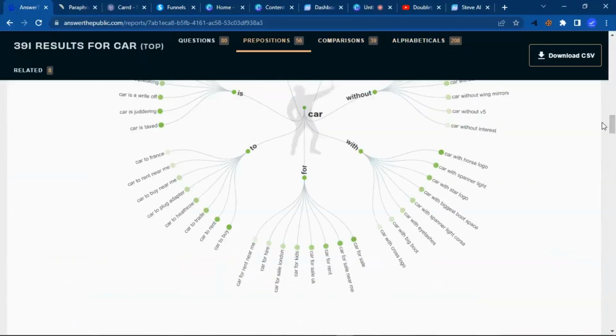So if you're able to understand this website, go through the website, use it over and over, you're going to see that you never lack what to create or how to create on a little idea that you had. So answerthepublic.com is so amazing.